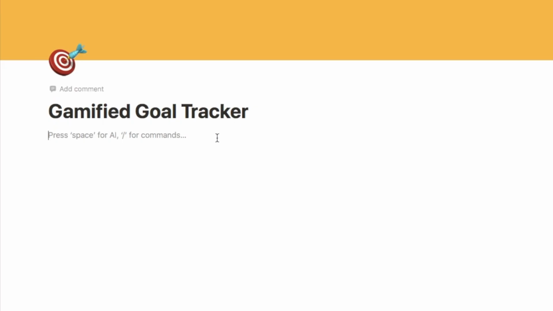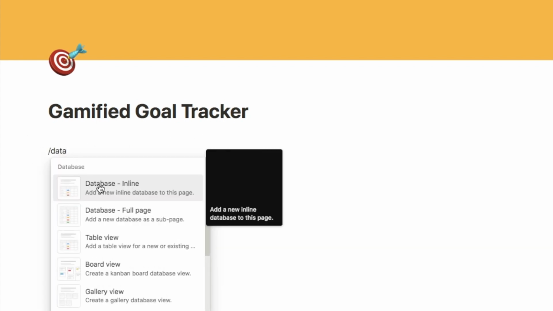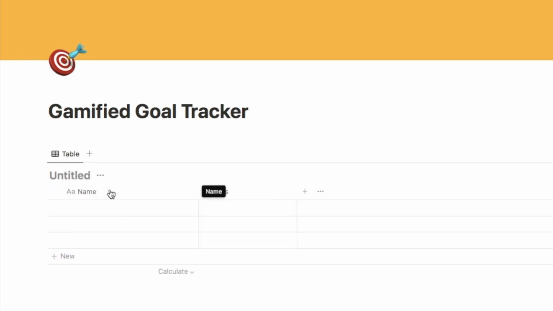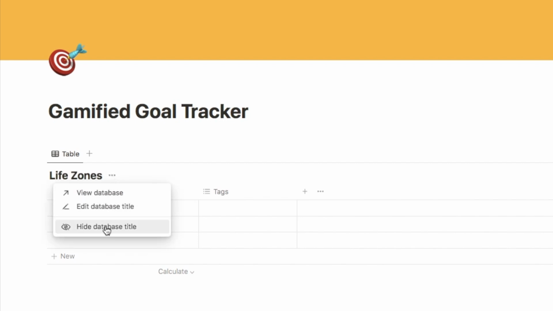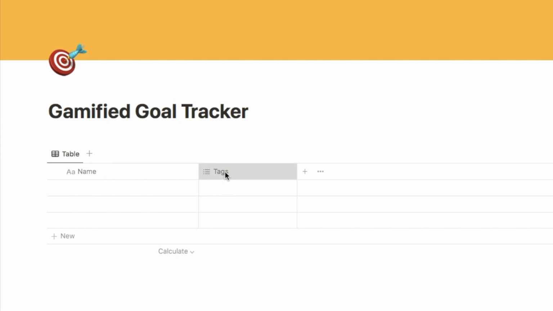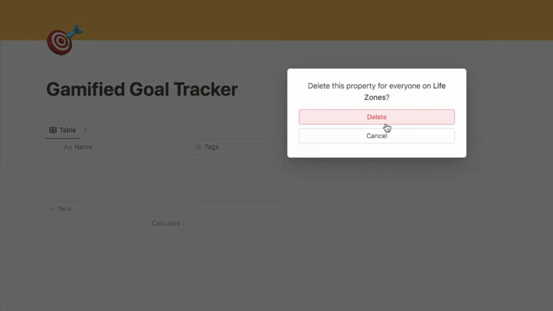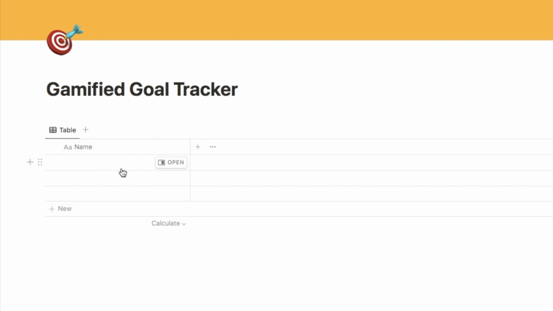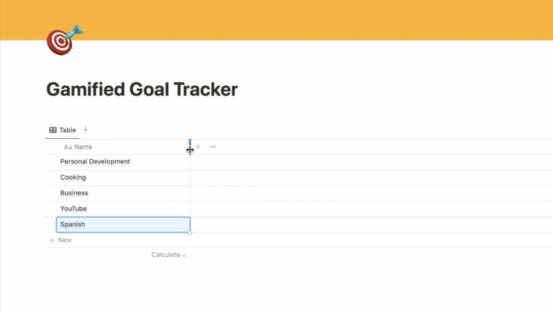The first thing we're going to do is add a brand new database for our life zone. You're just going to type in /database and select the database inline option. Let's just give this a name of life zones. I'm also just going to click on here, hide the title, and we're also going to delete this default tags property as well. Just hit delete. This is where we're going to list all of the key areas of our life. You might want to list things like personal development, as well as any hobbies or areas of your life that you want to set goals for. I'm also going to put things like cooking, business, and so on. These might be some of the key areas of your life that you want to improve.